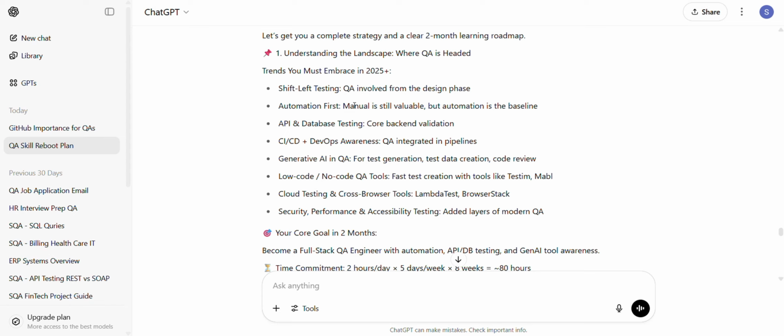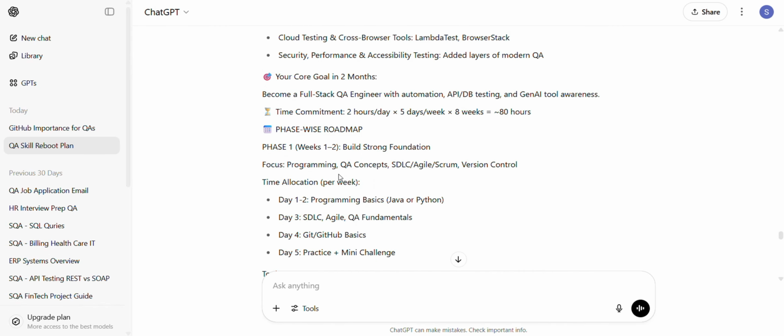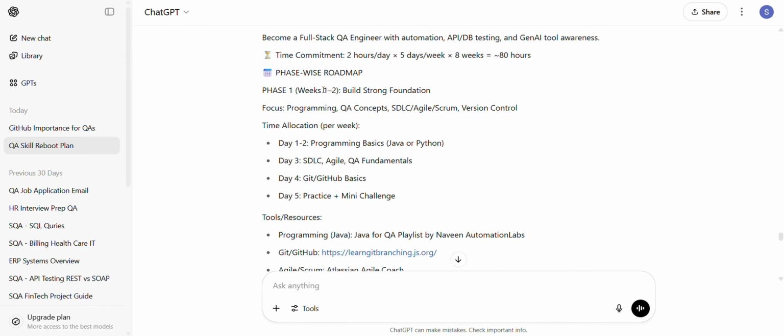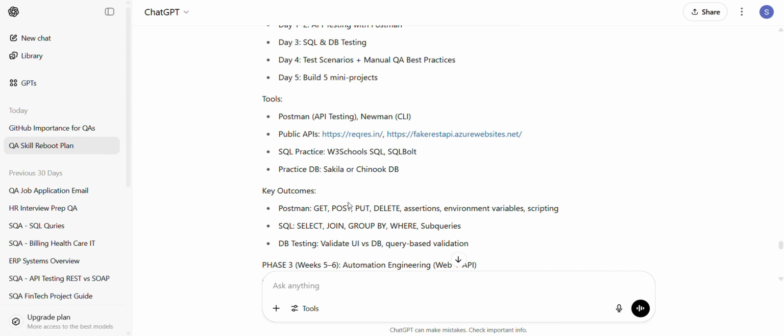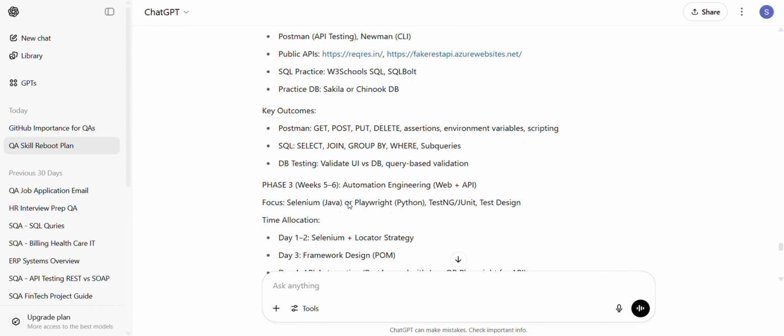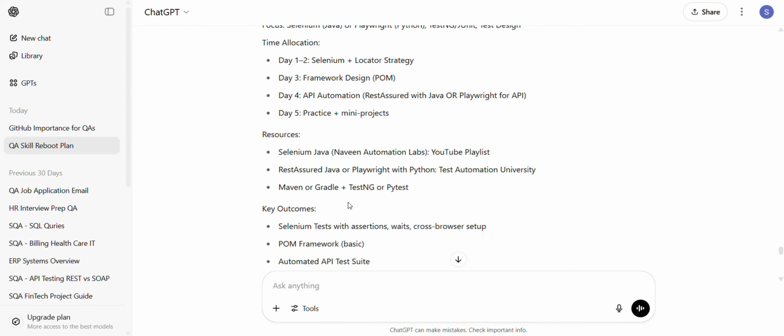It just told us that we need to learn automation first, then API and database testing, CI/CD and DevOps awareness, generative AI, and no-code QA tools. It just replied with the basic version of phase 1, week 1 to 2, build a strong foundation. So the ChatGPT response is quite basic, and the Perplexity response is a much more detailed and authentic version.